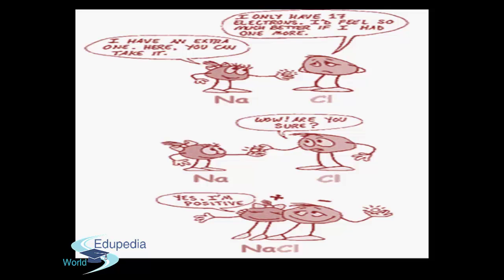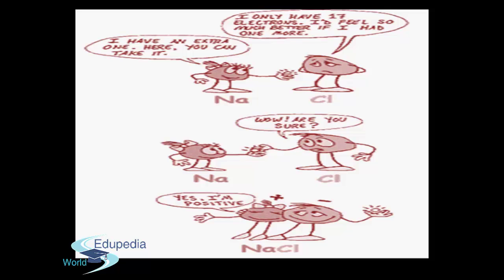I only have 17 electrons. I would feel so much better if I had one more. I have one extra. Here, if you can take it, I'll give it to you.